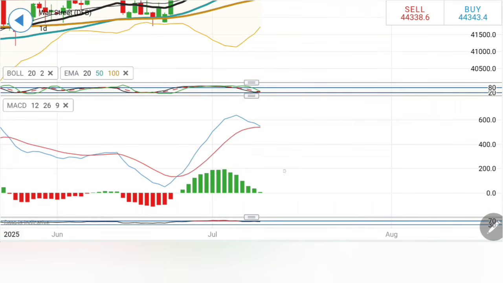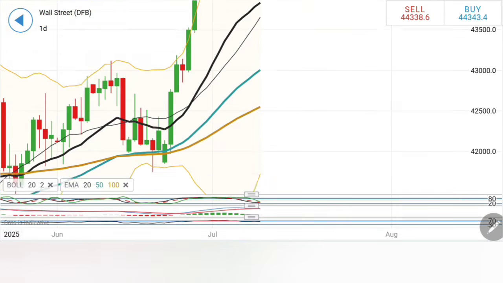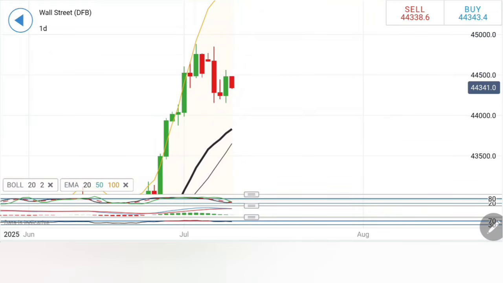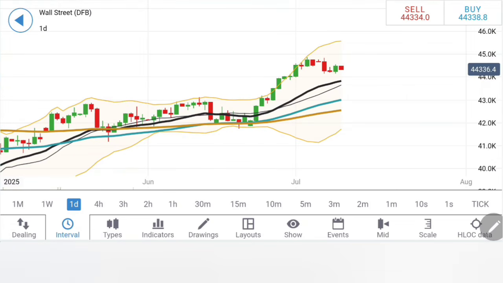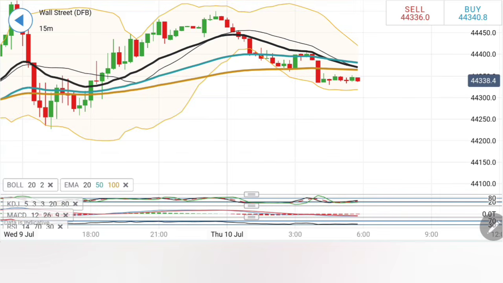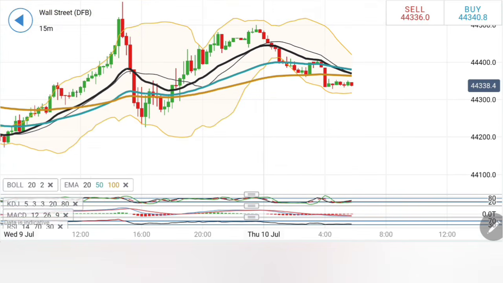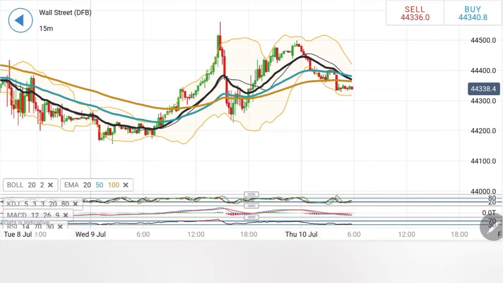Stochastic has dropped. The MACD trying to cross over for sell. The RSI has dropped. Looking at this, pretty simple. Buying entry today is only above 44,420 levels, above which you can expect it to move towards 44,500. And once it trades above 44,500, you can stay bullish. We will look for 44,650, 44,800 as the next targets, chances of which appear to be less. On the downside, now I'll recommend a selling entry at 44,320 levels for a target of 44,250, 260 as the first target, 44,150 at the next. Once it trades below 44,150, 44,000 should appear, and then 43,800 should also be there very soon. Trade accordingly. Let's now move to Germany 40.